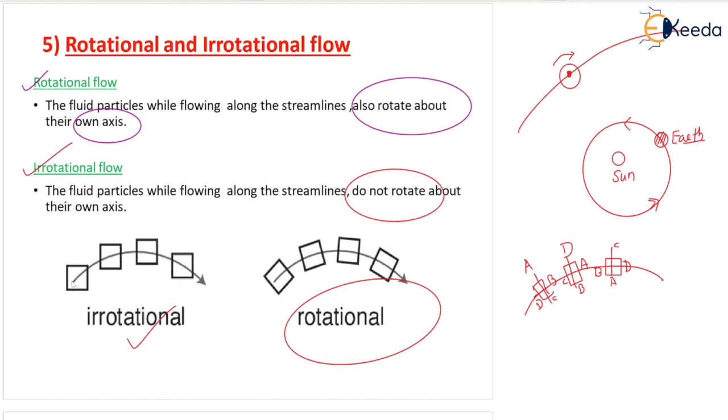Good example of irrotational flow, you can see the square, simply it is moving, but here it is also rotating about its axis. So I can also draw a diagram of irrotational flow. I am drawing A here. If it is rotating, then A should change by another 90 degrees. Look at this A position, A is not changing. So this is a good example of irrotational flow, correct? And if it is rotating, it's a good example of rotational flow. I hope you have understood what is rotational and irrotational flow.